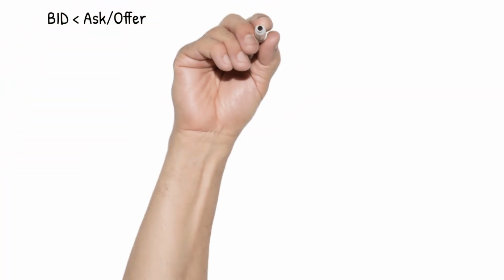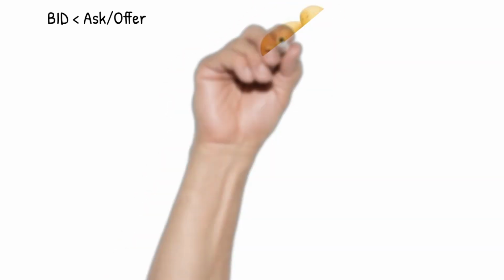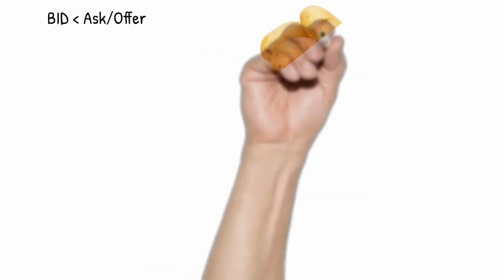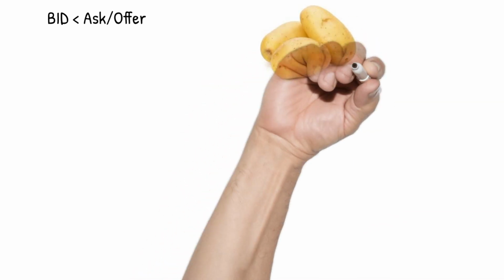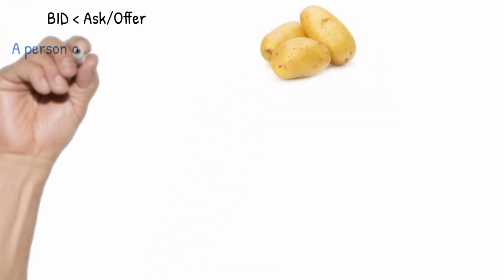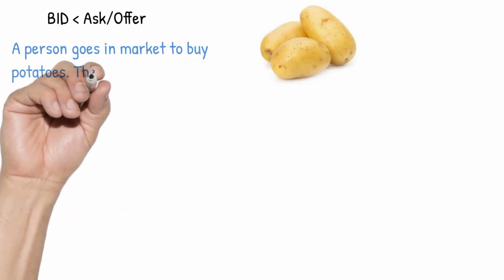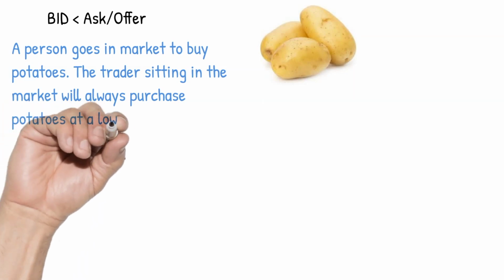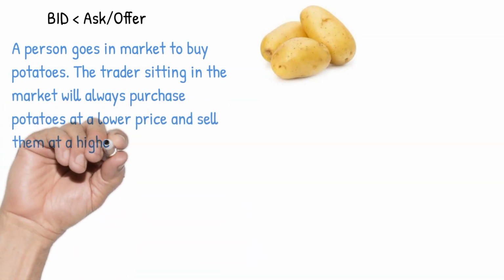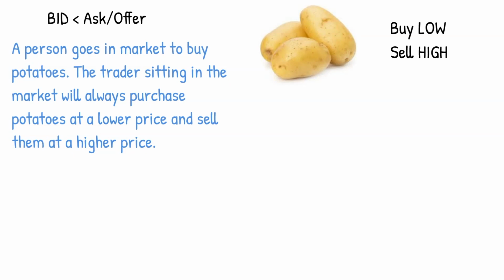Let's dig deep into the bid and ask concept. We will try to keep it simple. Here I'll give you a real life example which you will never forget in your life and is easily relatable. So pay attention. A person goes to the vegetable market to buy potatoes. The trader sitting in the market will always purchase potatoes at a lower price and sell them at a higher price. It is the basic concept of business: to buy low and sell high.